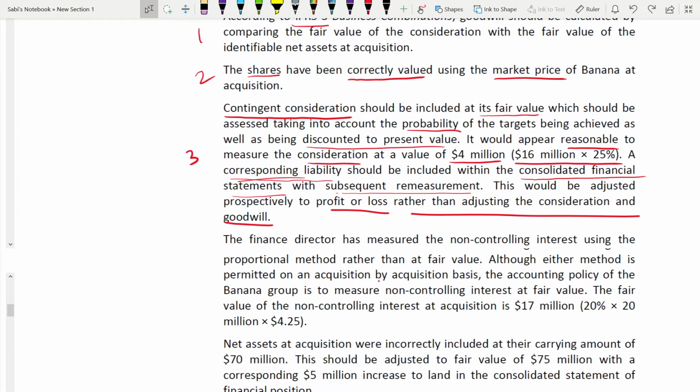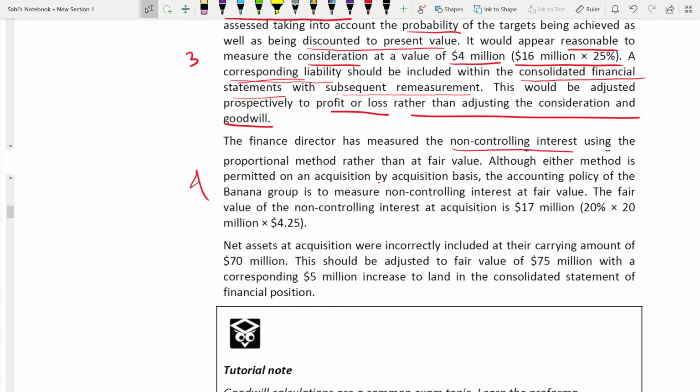So now the fourth paragraph. What is the fourth paragraph all about? The fourth paragraph is all about NCI. Every paragraph has one item they are talking about. The second paragraph talked about shares, the third one talked about contingent consideration, the fourth is talking about NCI, and the fifth is talking about net assets at acquisition.